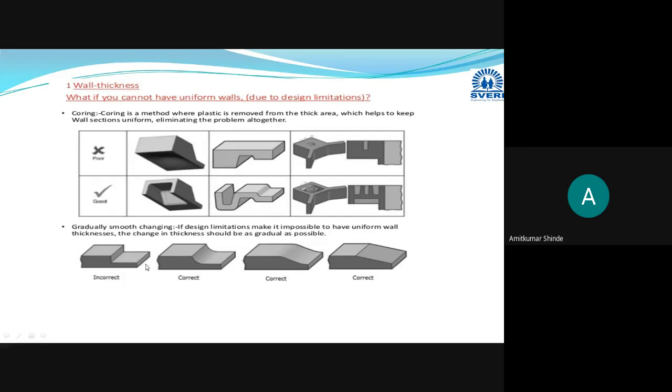And in the second way, if the design limitations make it impossible to have uniform wall thickness, then the change in thickness should be gradual. As far as possible, it should be a gradual change. Instead of a sudden change, give it a gradual change in the thickness in this way. You can go for a taper also. Go for a direct taper, or you can provide a gradual decrease with a radius at the corners. These are the correct designs, and this is the incorrect design. In this way, you have to modify it.